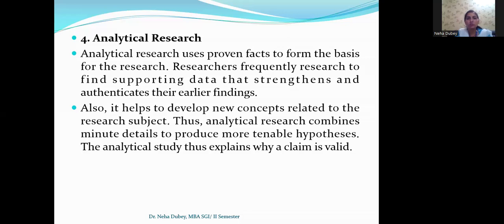Researchers frequently research to find supporting data that strengthens and authenticates their earlier findings. Also, it helps to develop new concepts related to the research subject, and thus analytical research combines minute details to produce a more tenable hypothesis, and analytical study thus explains why a claim is valid. So here we want to say that with the help of data, we can prove that after doing the analysis, this comes as an outcome of our problem.